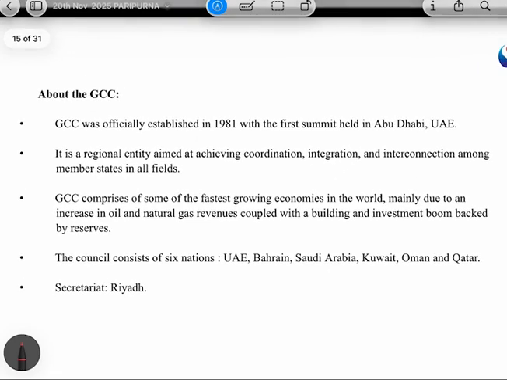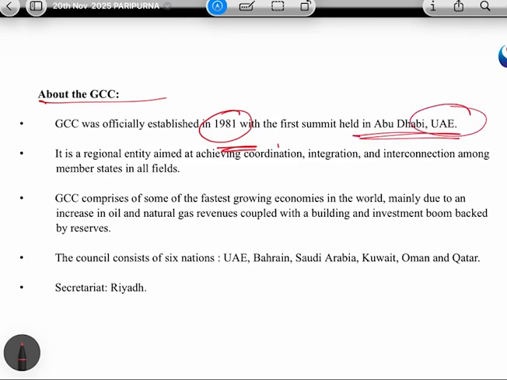So, for this article, we will discuss only the prelims relevant points. Okay. So, Gulf was officially established in 1981. So, यहाँ पर year important है. Please remember the year. Okay. और first summit कहाँ हुई थी? It was held in Abu Dhabi in UAE. Okay. Now, इसका aim क्या है? So see, its aim is to achieve the coordination, integration, and interconnection among the member states in all the fields.